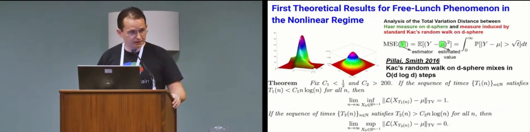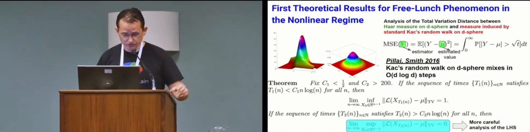Now, all this is really implied by deep theoretical mathematical results recently obtained by researchers from Harvard University, basically analyzing the total variation distance between the Haar measure on the unit sphere and the distribution induced by the action of the Kac's random walk matrices on a given unit vector. And the more careful analysis that we provide here leads to the theoretical results that we give.